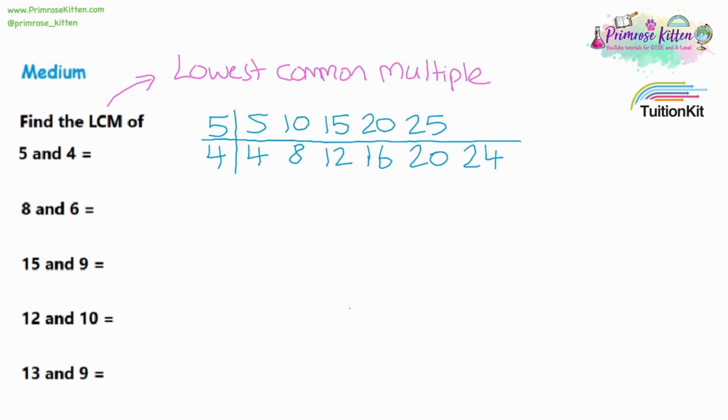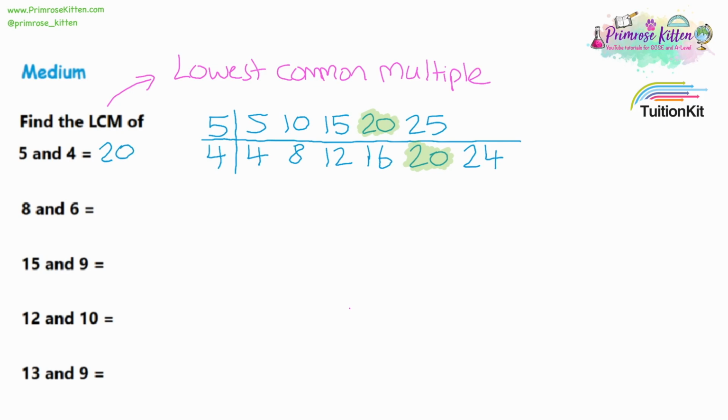Now I've written out the multiples. I'm going to go to the second letter, which is common. So that means numbers that are in common to both lists. So which numbers are in both lists? And we can see that both lists have got 20. So we've written out the multiples, we've found the common numbers in both lists. Now we move on to the last letter, lowest. We want the lowest number which is in both lists, and we only have one, it's 20. So the lowest common multiple of 5 and 4 is 20.